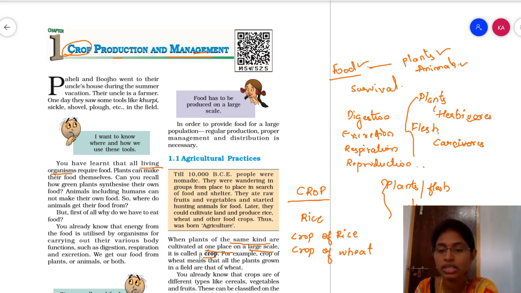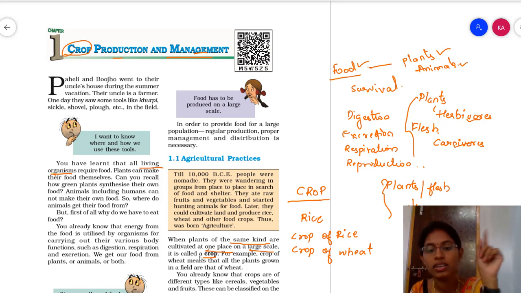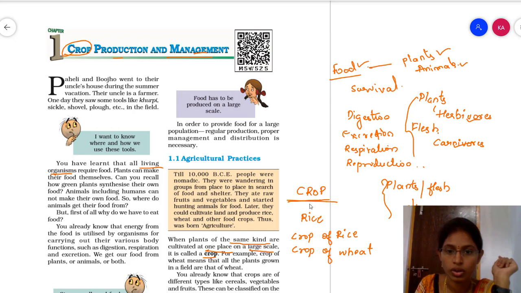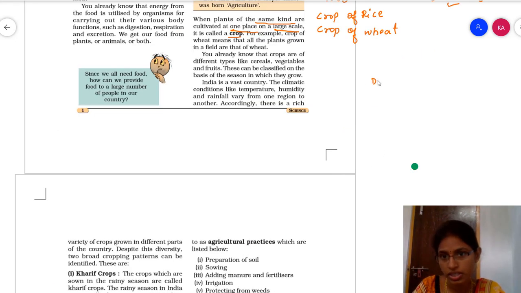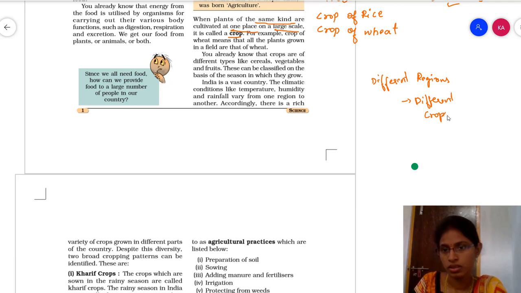Crop is nothing but the same kind of plants growing in the same area on a large scale. What is that called? Crop. Okay, we know that in different regions different crops are grown. Why are we going to find different crops in different regions?